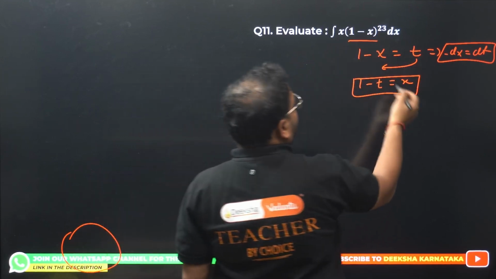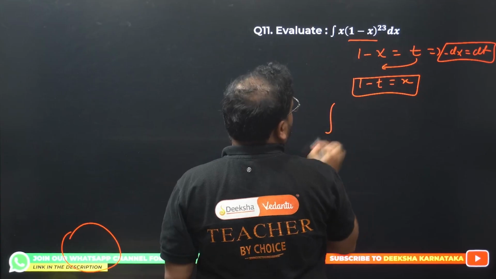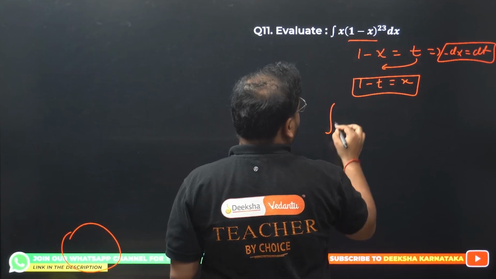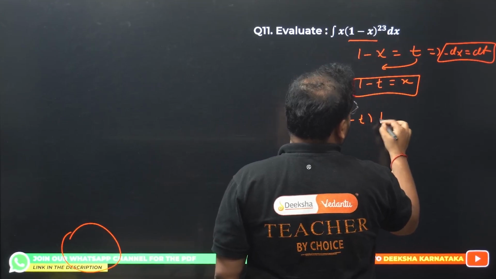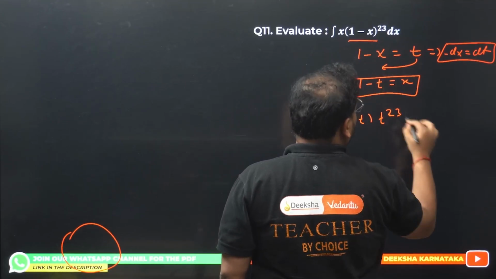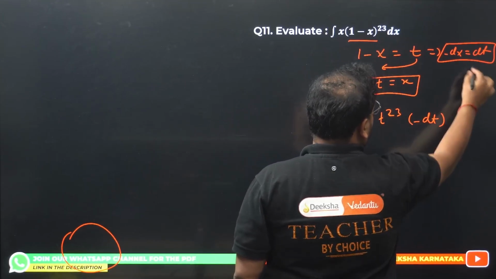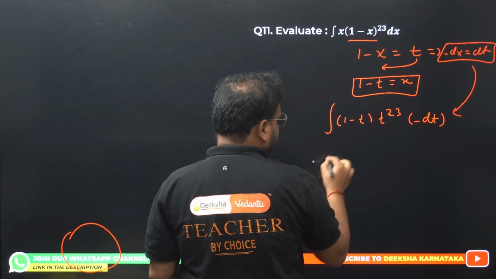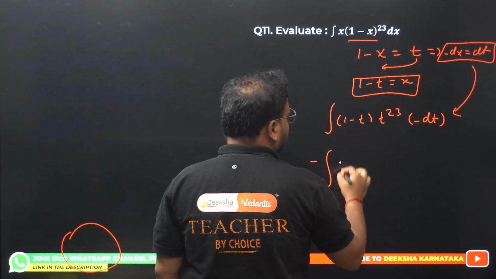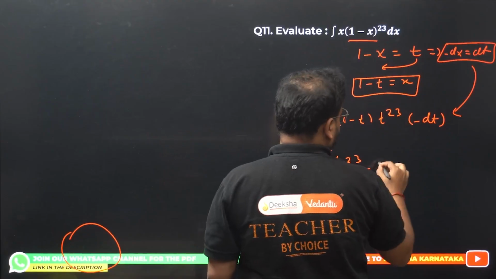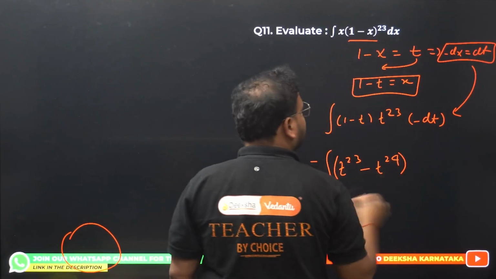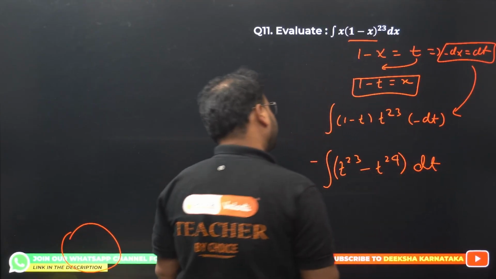Okay, let's substitute it back now. The question is now, x becomes what? x becomes 1 minus t. And this becomes simply t power 23, and dx becomes minus dt from here. Now the question is different, minus, we get expansion over here, t power 23 minus t power 24, correct? Of course we have dt now.